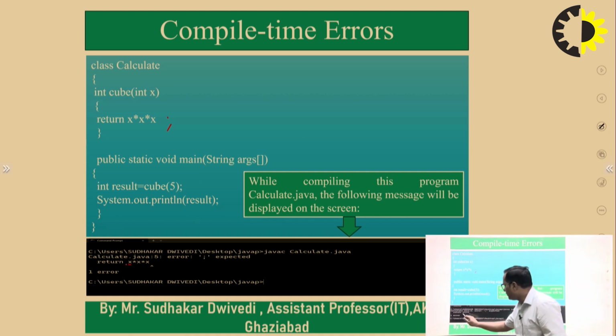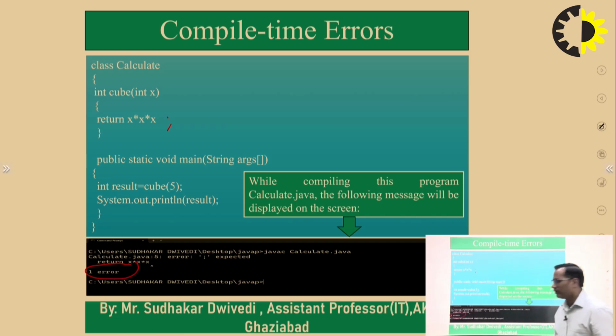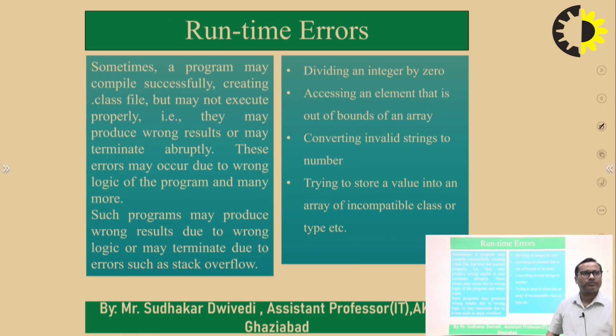That means it will create one error here. The program is not compiled at this time because it generated one compilation time error. Until we remove this error, this program will not compile. So first we need to remove all these types of compilation errors.